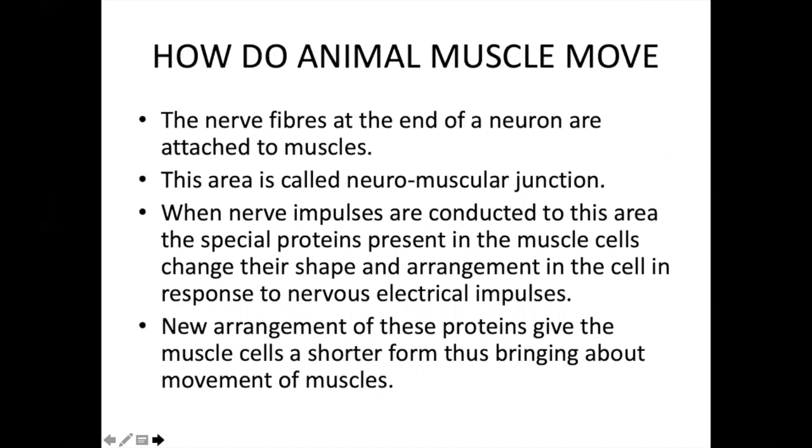When the nerve impulses are conducted to this area, there are special proteins that are present in the muscles. And these proteins change the shape and arrangement in the cell. The new arrangement of these proteins gives the muscle a shorter form, thus bringing about the movement of the muscles.